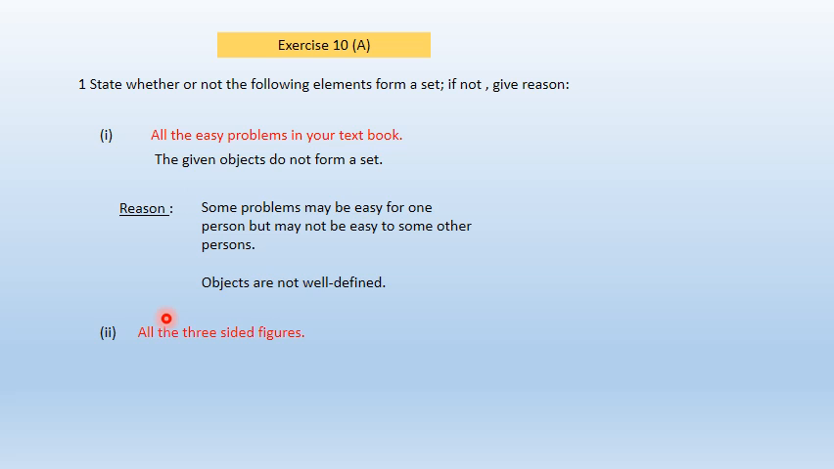Second one, all the three-sided figures. Now look here, all three-sided figures. Which figure can it be? Three-sided figures, and all of them are considered, so it will be a triangle. So here the objects are well defined. We know the object which is given is well defined. So we can say that all the three-sided figures are triangles. So it is well defined, and the given object forms a set.